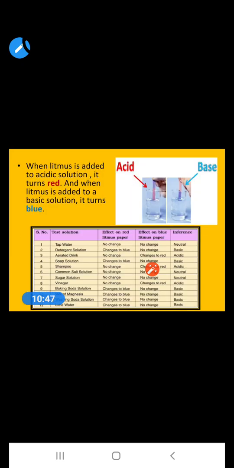So we conclude that with litmus paper, when we add a blue litmus and it changes the color into red, this shows that the solution is acidic. And if red litmus changes its color into blue, which type of solution is it? It is a basic solution. Now move to the next indicator.